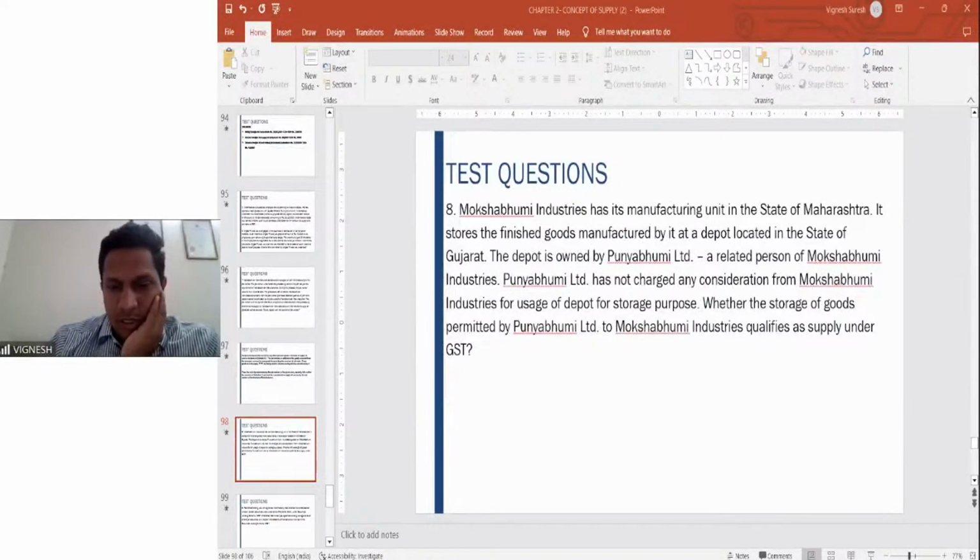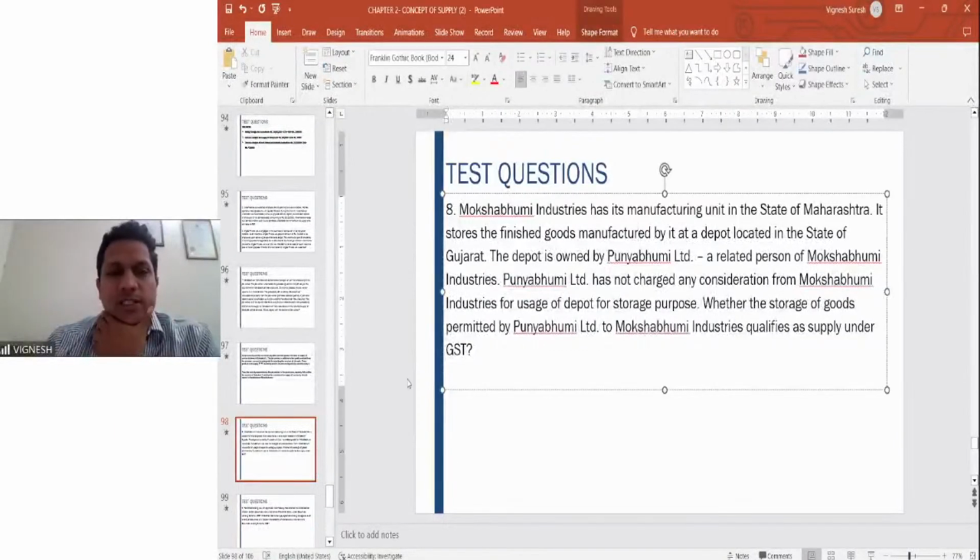Good. I'm able to see the answers. Next. Don't worry, material is used by the job worker. Since we didn't cover the job worker related provision, there is a confusion on that part. Don't worry. Once you cover the job work related provisions, which I'll be taking along with input tax credit, it will be clear that even if the job worker uses the material, it is not relevant. Anyways, that will also be considered as a service.